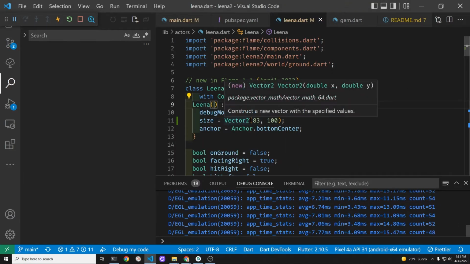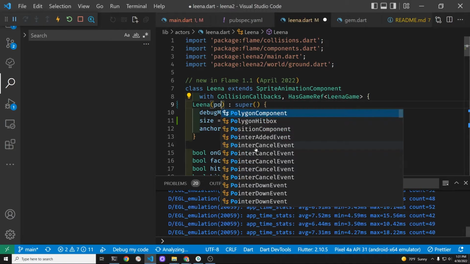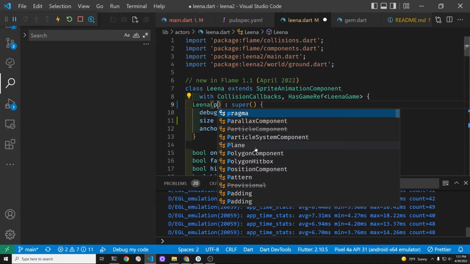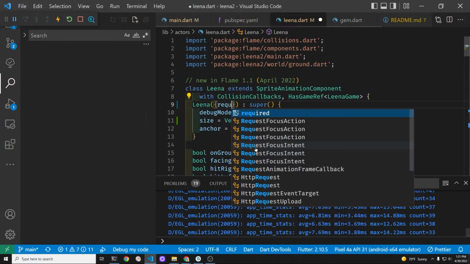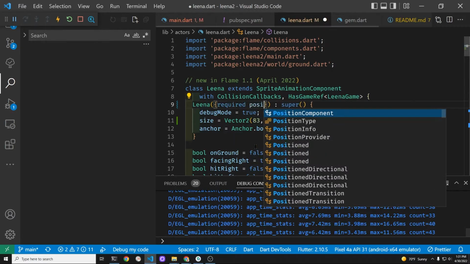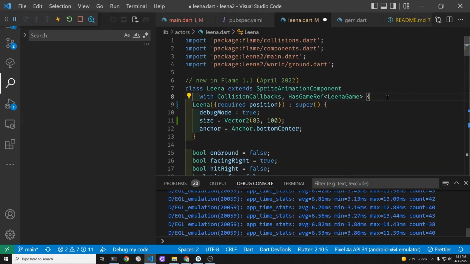While we're at it, I'm going to change the default constructor to accept a position. Right now we're adding it inside of the onLoad method, but when we instantiate Leena, we'll just pass it the position. It might make it a little easier for us to find.